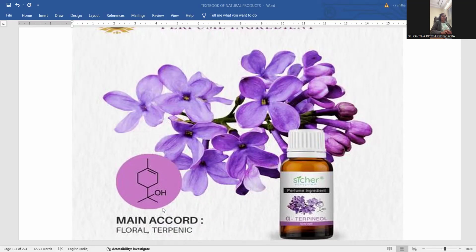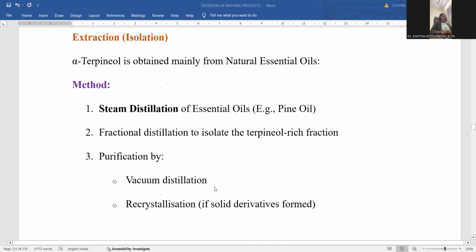This is the entire compound composition, and you can find the perfumery activity over there. Lavender flowers are manifested over there, and this is the kind of alpha terpineol, right? How can we extract it? Being a natural product, we need to know how we can extract this compound in a larger percentage of purity.